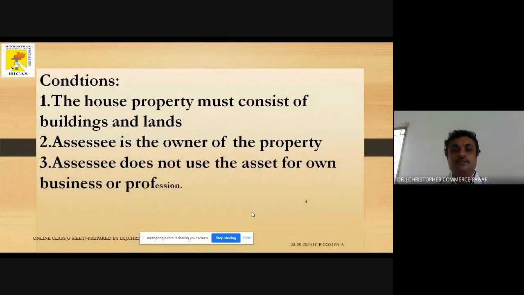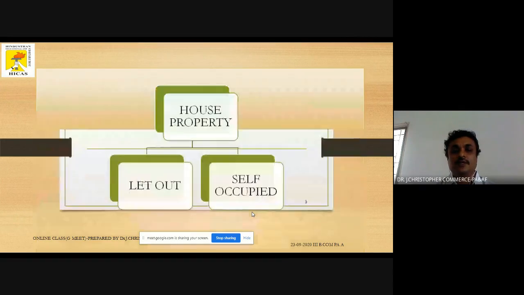What are the conditions to be met so that a property can be called a house property? Condition number one: the house property must consist of buildings and lands. The assessee is the owner of the property. The assessee does not use the asset for own business or profession. We can divide house property into two: one as let out and another as self occupied. These are the two important classifications in house property.